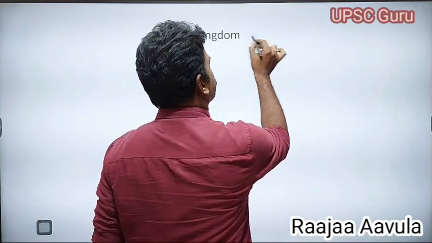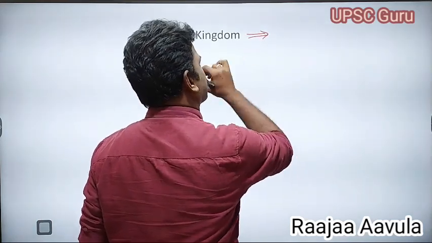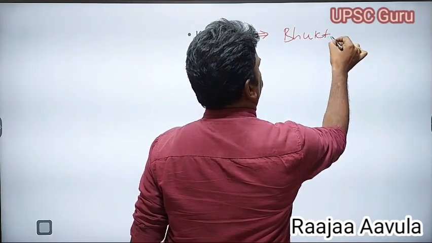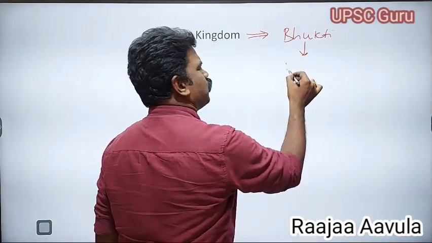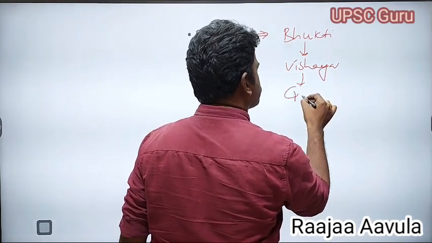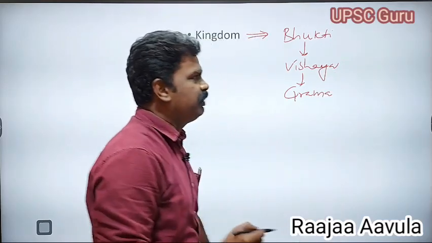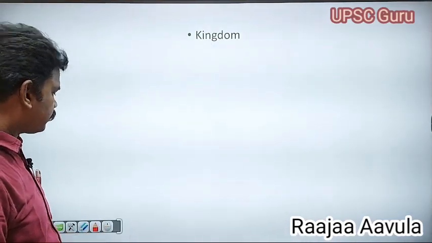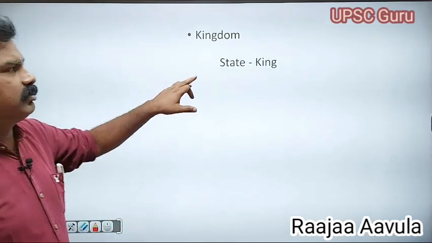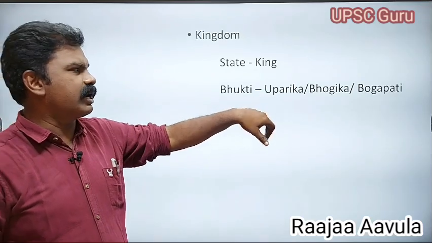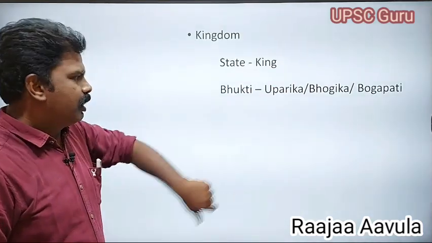Coming to the point of the kingdom. For the purpose of administration, the kingdom was divided into Bhuktis. Bhukti was again divided into Vishayas, and the last unit of administration was the Grama, the village. The head of the state was the king, and the head of the Bhukti was Uparika or Bhogika or Bhogapati.